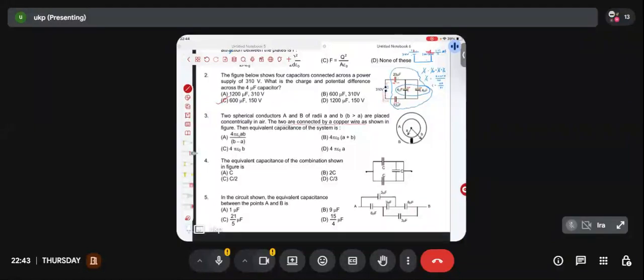Arre bhai, that much I also know, that the two plates will be at the same potential because they are connected by copper wire. My question is, what is the implication of that? What will its meaning be? What will be the effect of that? Anyone? Quick. I'm giving you 1 minute to think. Anyone? I'll be very happy if someone can explain.